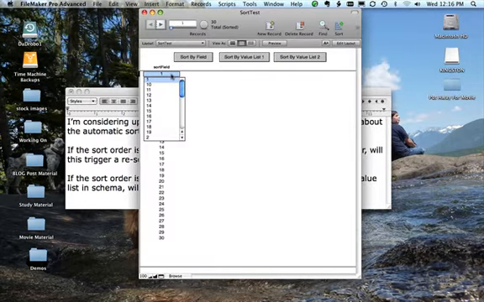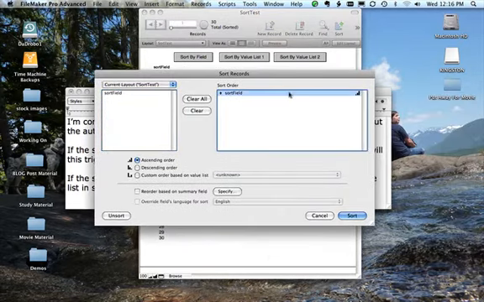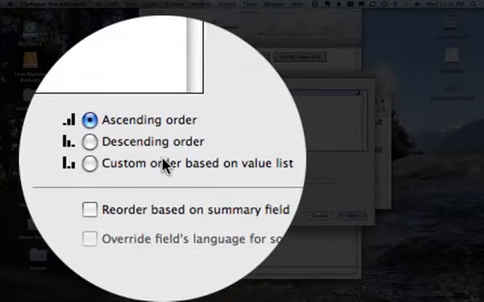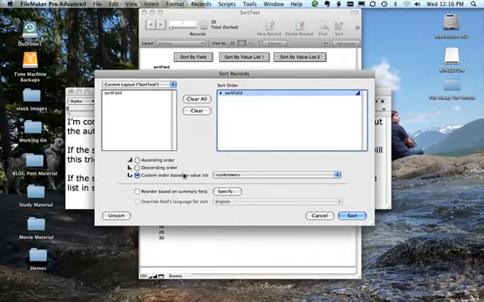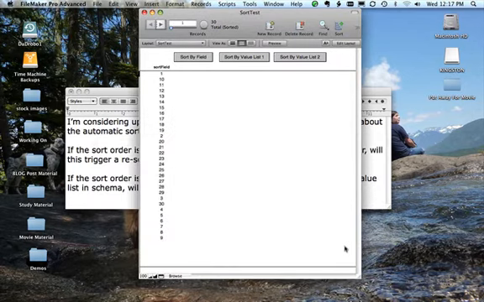We click here, we can see there's our value list options. So we go into the sort, and say instead of going up or down, we're going to have the sort based on a value list. And let's go ahead and choose our sort by VL1. And so now you're going to see that sort automatically take place. Boom.